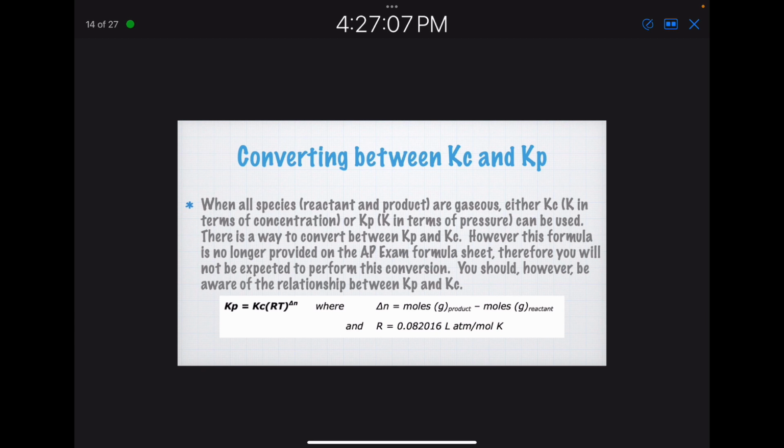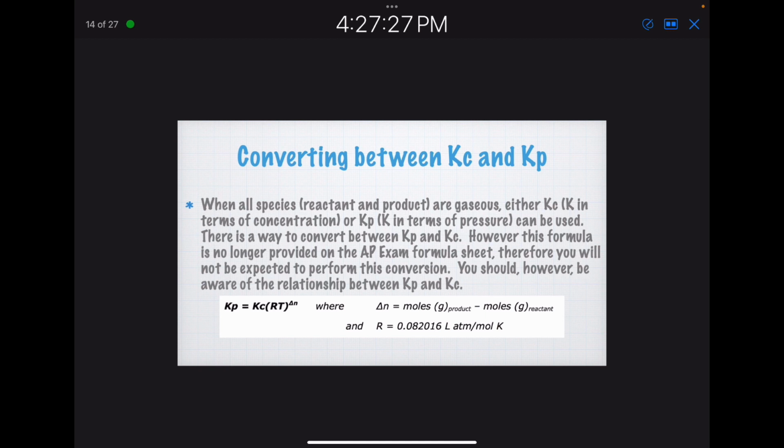So I can convert between Kc and Kp. When all the species, reactants and products, are gaseous, either Kc, in terms of concentration, or Kp, in terms of pressure, can be used. There's a way to convert between Kp and Kc. The formula is no longer provided on the AP formula sheet, so you're going to have to memorize that and know how to do it.